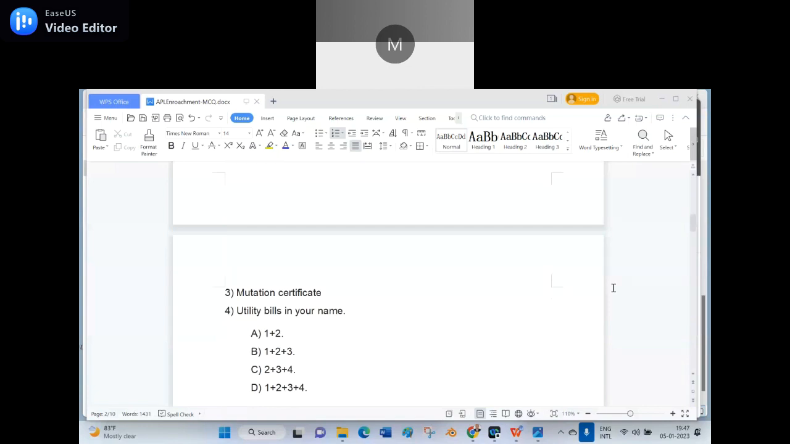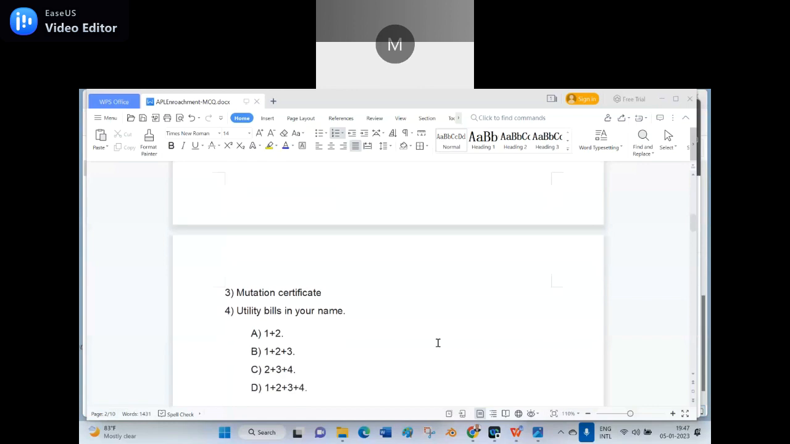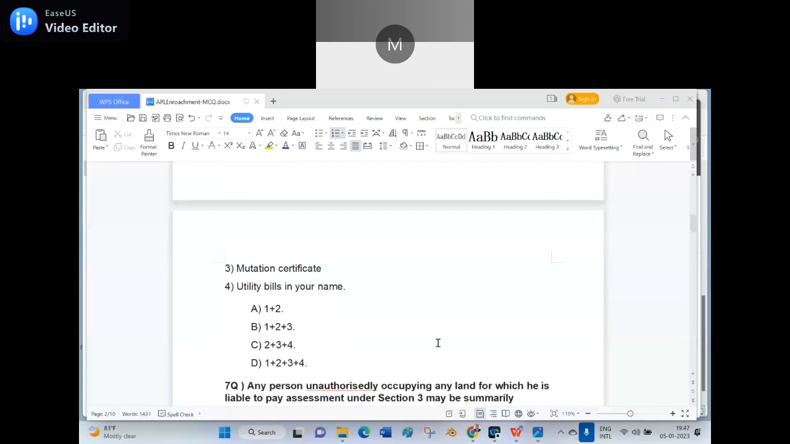Option A, sir, 1 plus 2. Wrong. Sir, option D. Option D is the right answer. Title deed means nothing but the ownership deed. Purchase agreement means sale agreement. Mutation certificate means partition certificate. Utility bills in your name means the bills that you are paying, like the electricity bill and other bills. They are said to be the utility bills in your name. So the right answer is D, 1 plus 2 plus 3 plus 4.